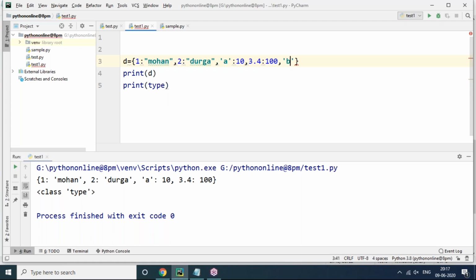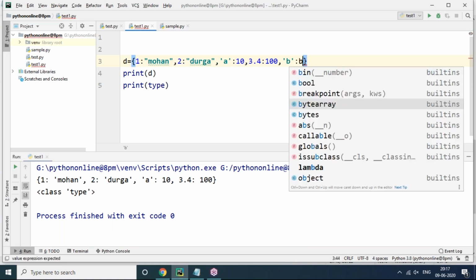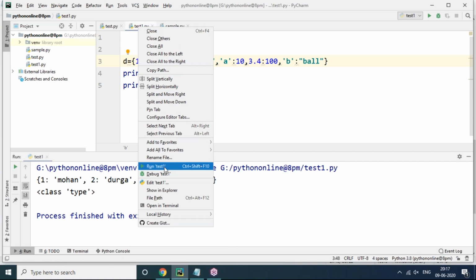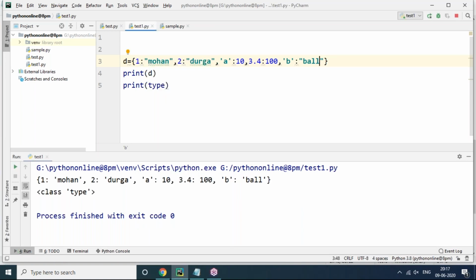Now you can see b is a key, then the next value I'm giving is ball. So this is what dictionary values are, key-value pairs. Wantedly I'm including different data types here: an integer key, a string key, a float key and a string key like this.